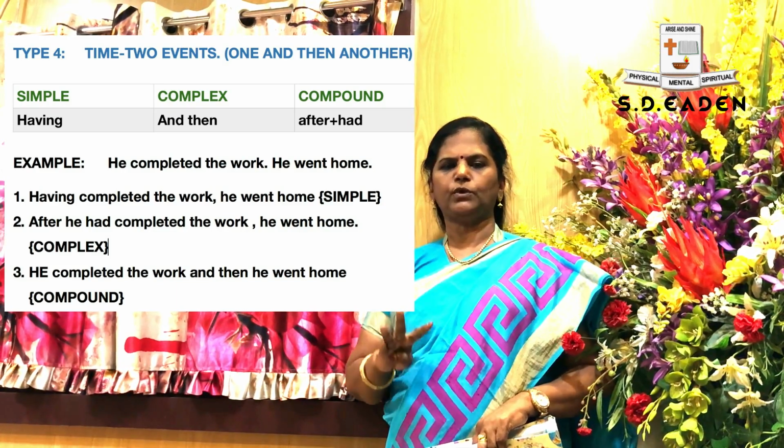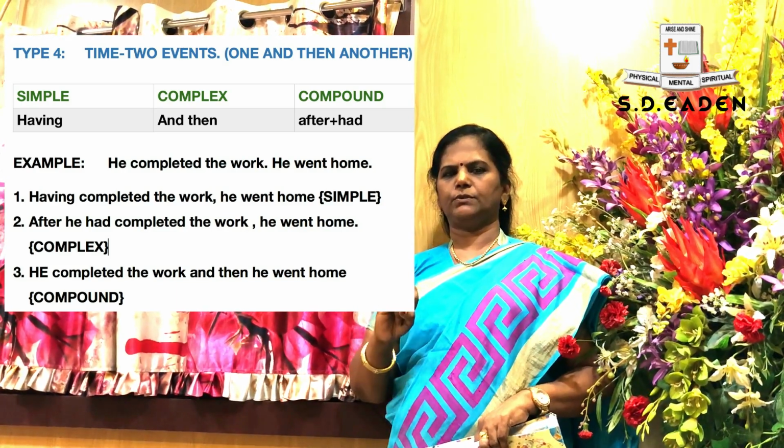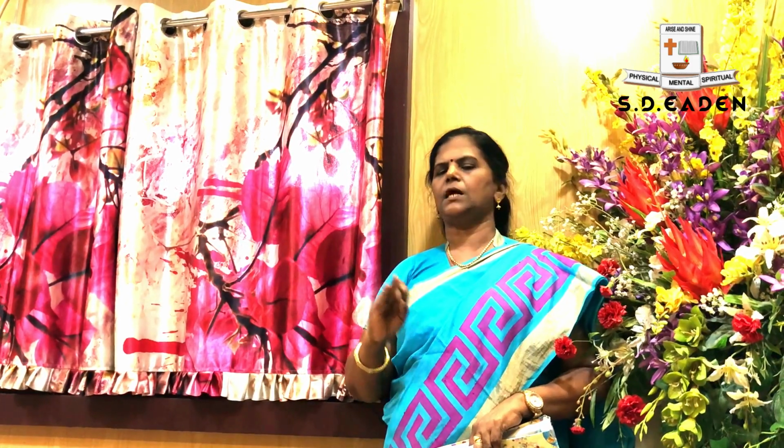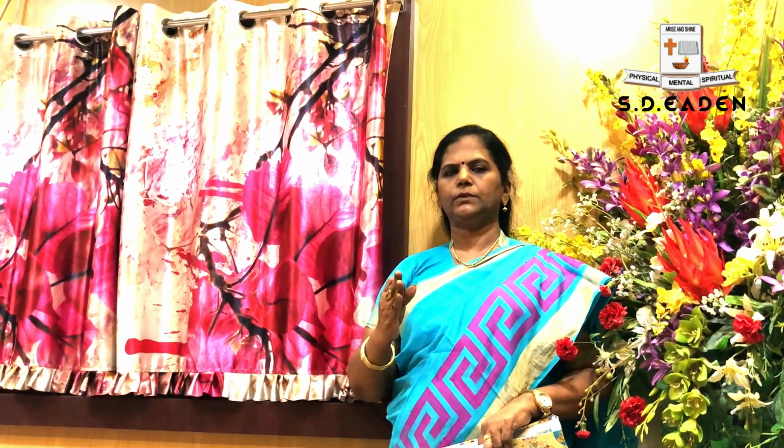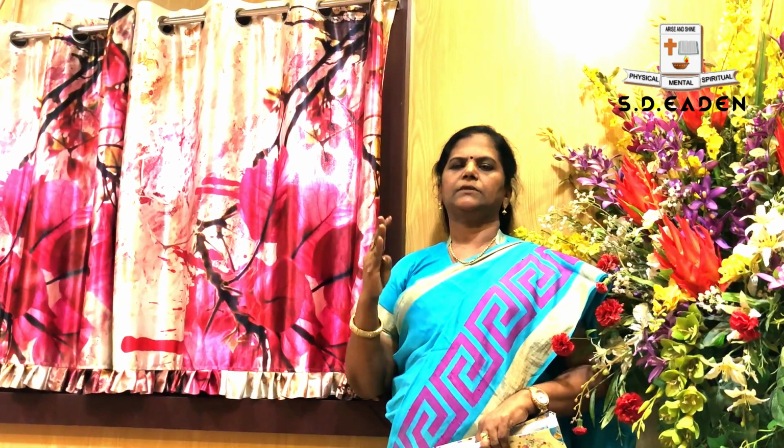Okay, so what are the 4 types we discussed today? First one is result and cause. Second one is contrast, that is opposite reaction. Third one is immediate action. And the 4th one is 2 events that happen one after the other.